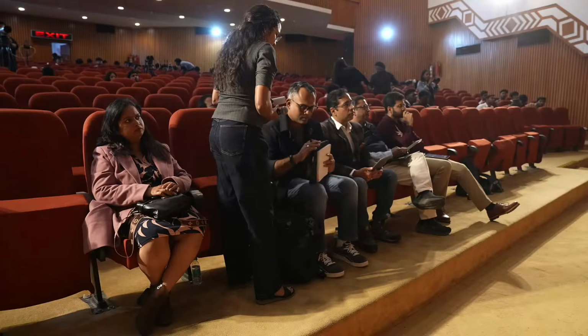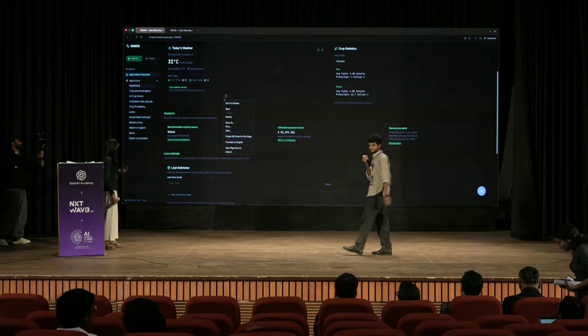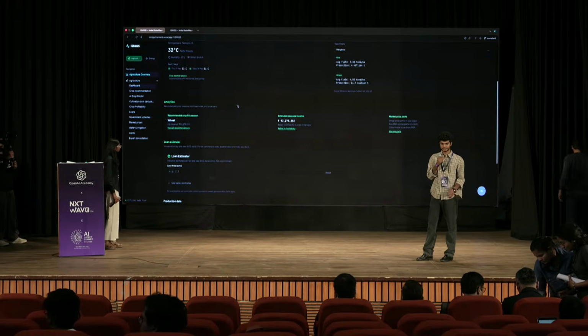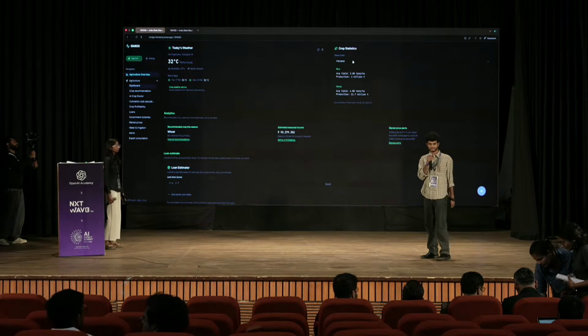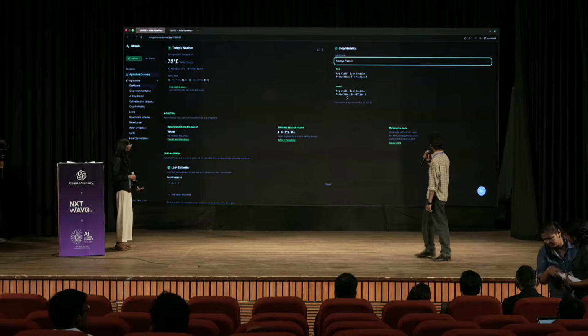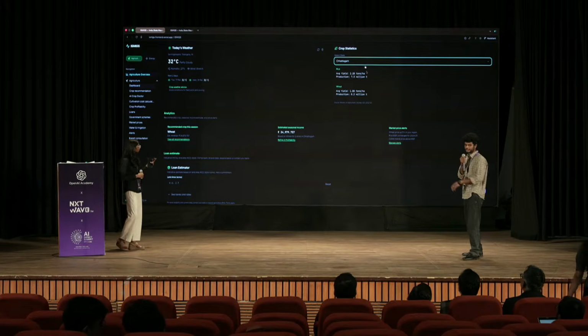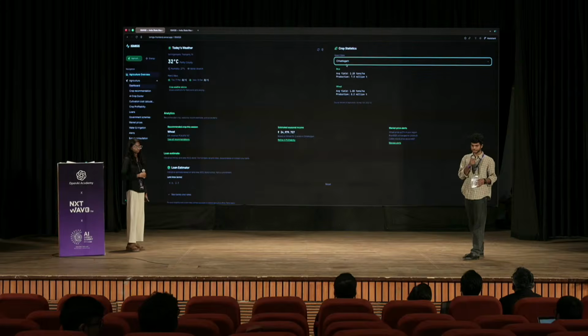Agriculture, sorry. Firstly, coming to the agriculture sector, there is a dashboard over there. From here, we can see 30 degrees Celsius and all. It's today's prediction, so from this we'll have the weather prediction and also the crop prediction. If you click on crop statistics, we'll get the data on how many tons will be produced in each state.